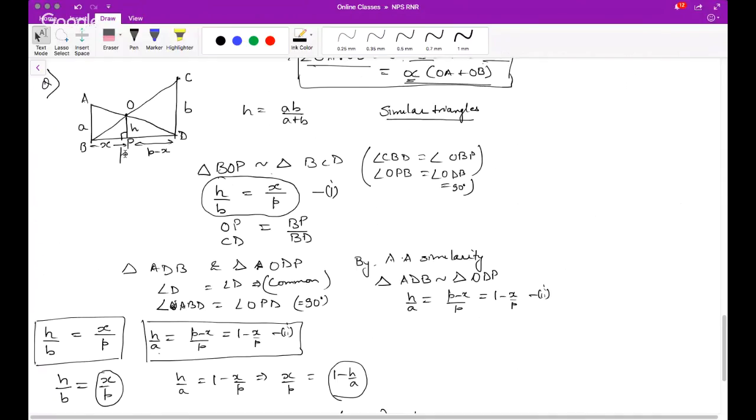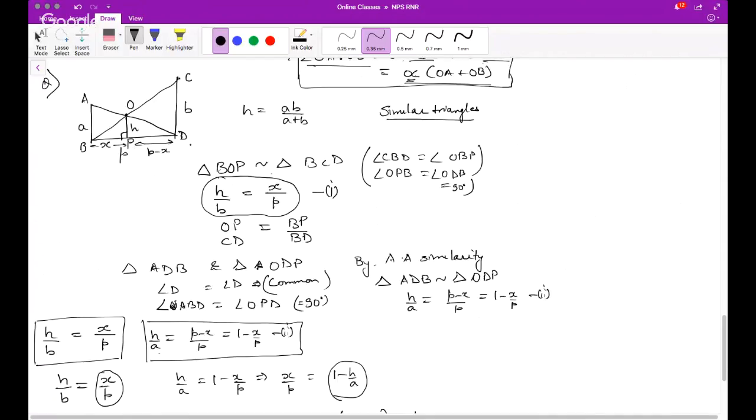One common thing which happens is, do not hesitate to take variables, but simplify as much as possible, and try and explore whether you will get some headway or not. So what did I do? I simply put this as x and this as p minus x, and then tried to write one relationship between h, b, and x and p, known quantities.